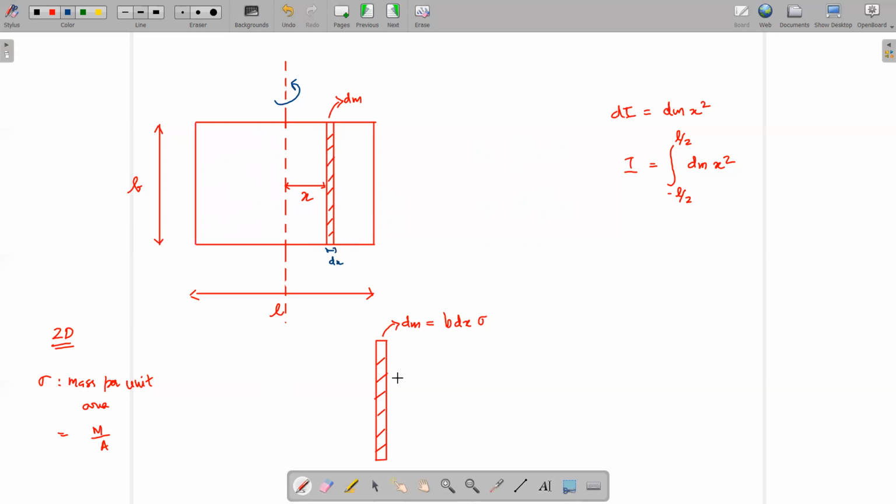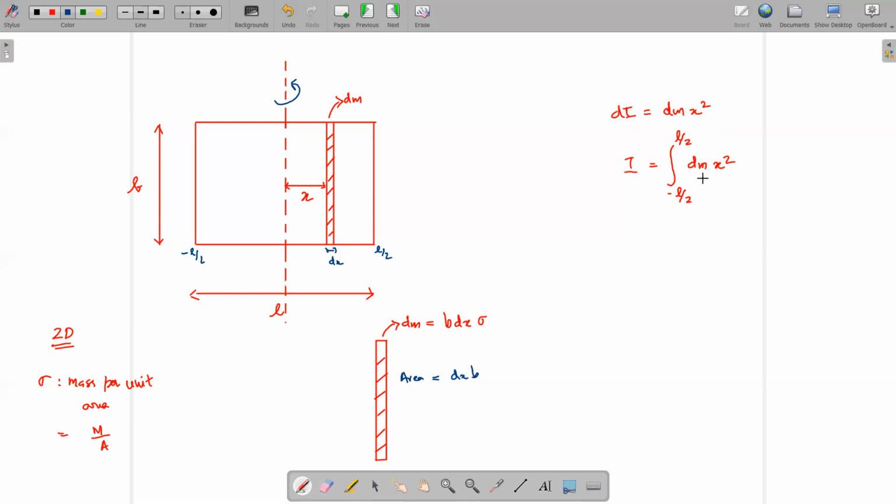Area of the strip will be equal to dx into b. Okay, and coming to moment of inertia, dI is equal to dm x square, right? And here the limits are minus L by 2 to L by 2, because this is minus L by 2 and this is L by 2. Okay, so here also dm x square has come, so we have to change dm.